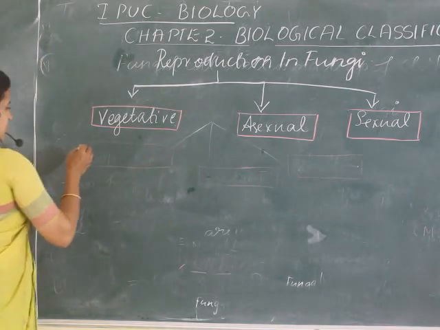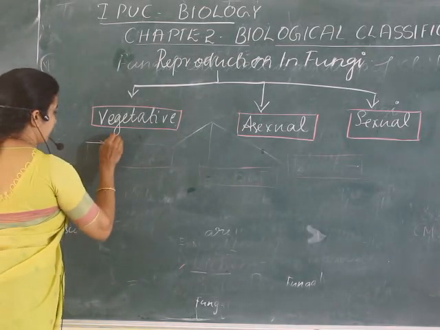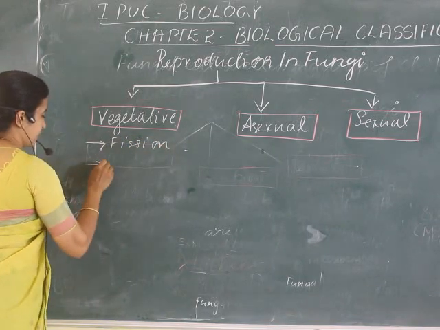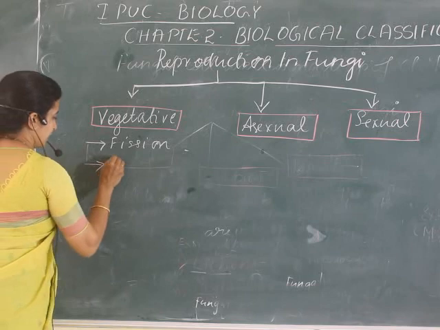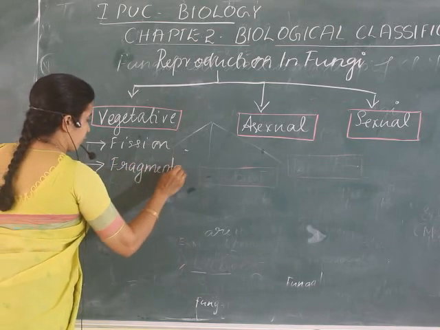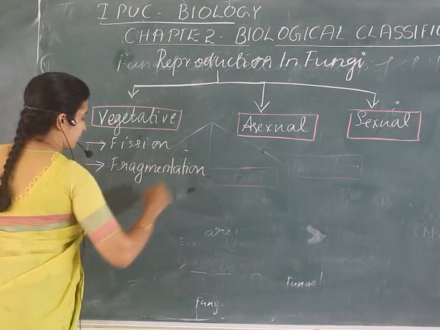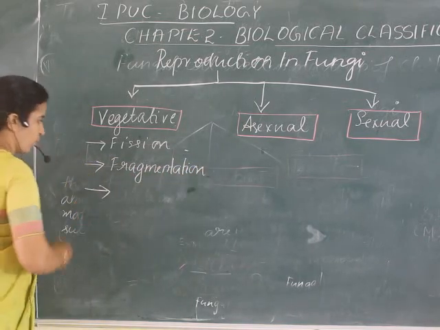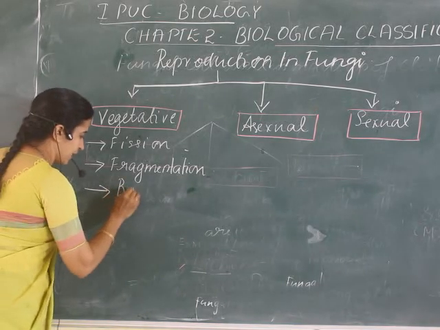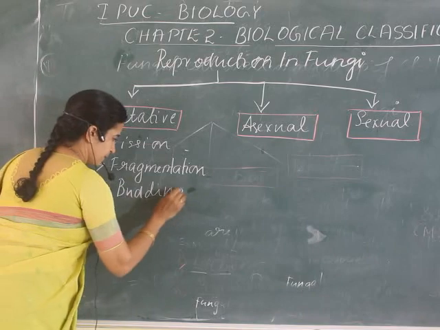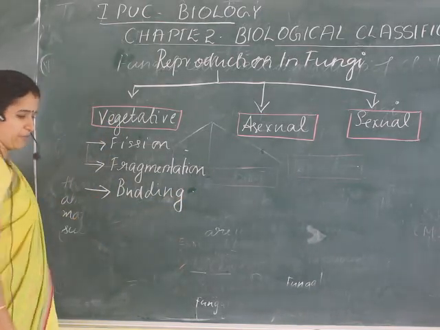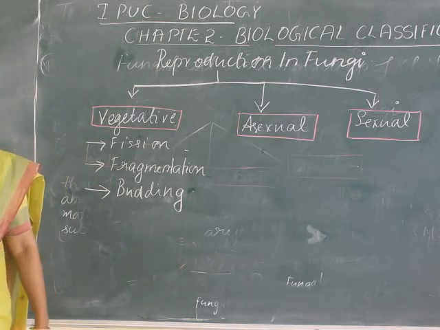So what are those processes by which the fungus can reproduce vegetatively? Have you heard of fission? Multiple fission? Binary fission? One type is fission. Then second is fragmentation, where a small part of its body gets detached and develops into a new one. Fission, fragmentation and budding. Budding in Hydra, have you heard of that? These are the three methods by which a fungus can reproduce vegetatively.